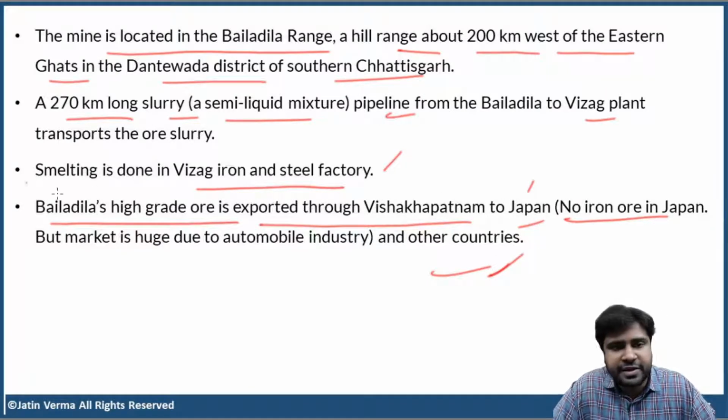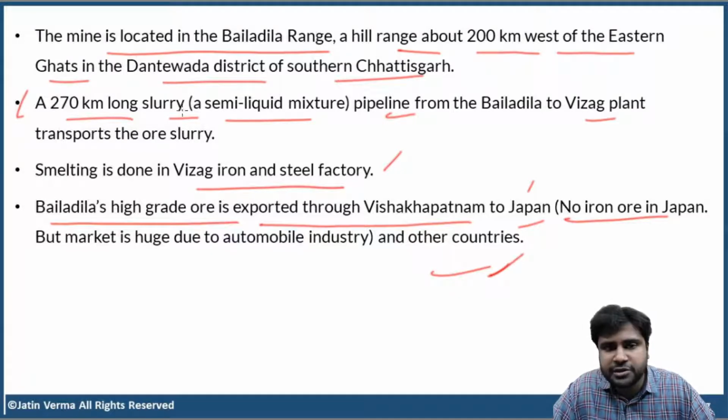Clear, right? So please remember this pipeline. It's a 270-kilometer long pipeline transporting slurry from Bailadila mine to Vizag steel plant. Clear, right?